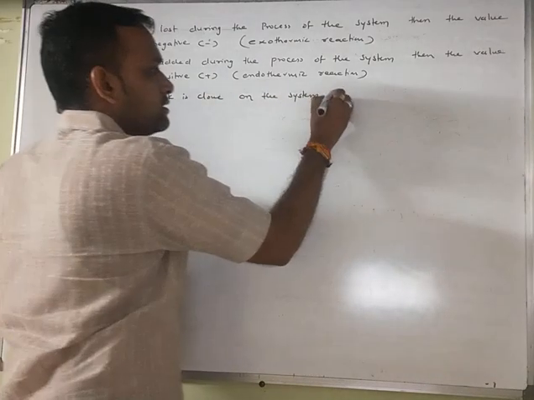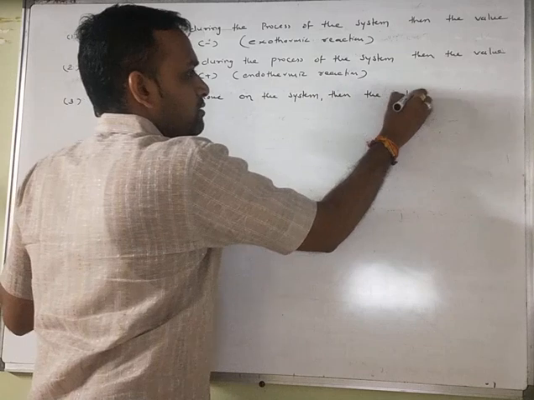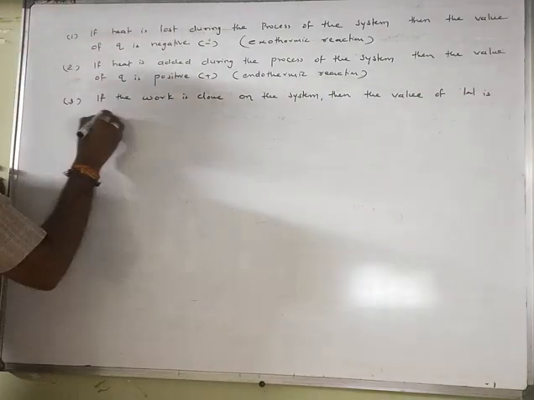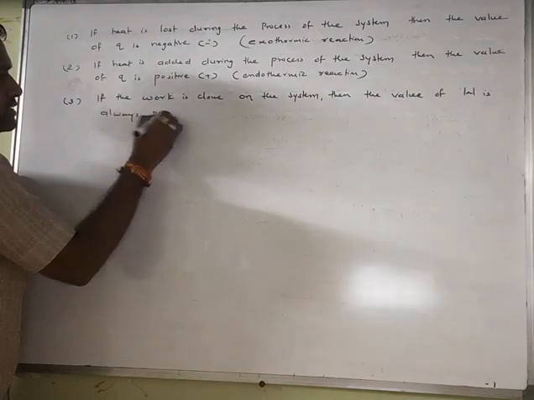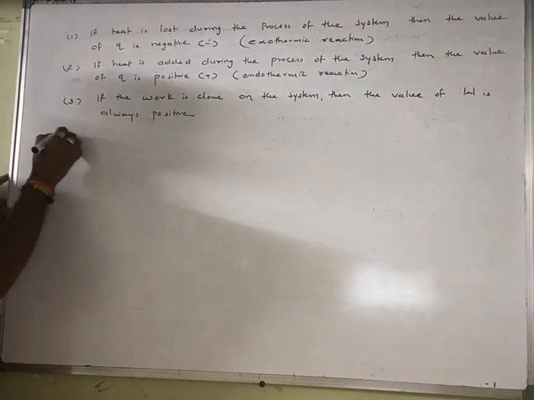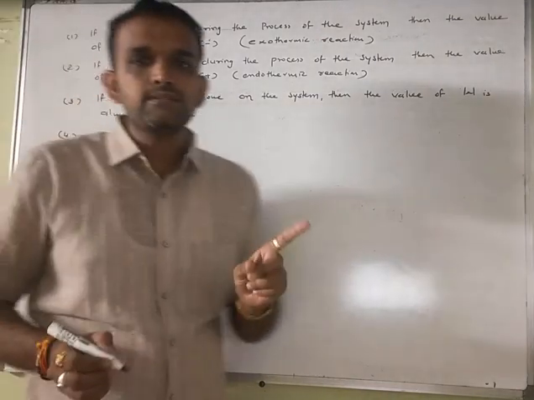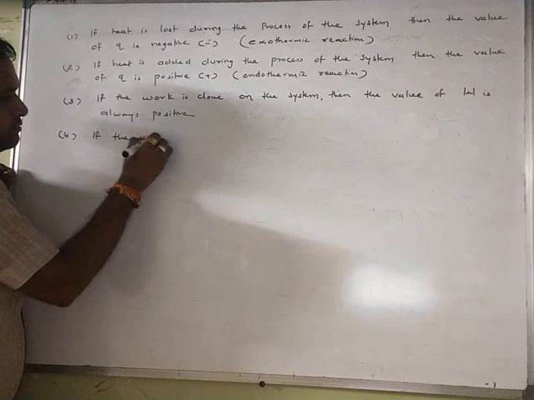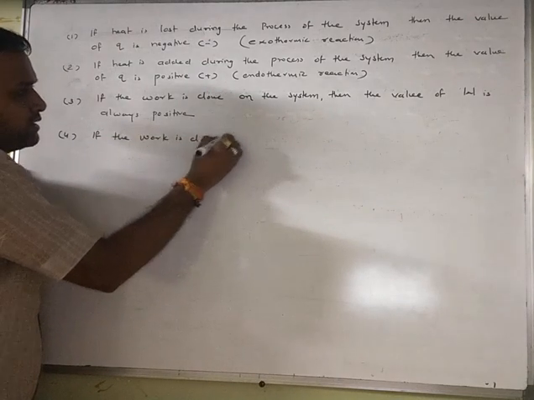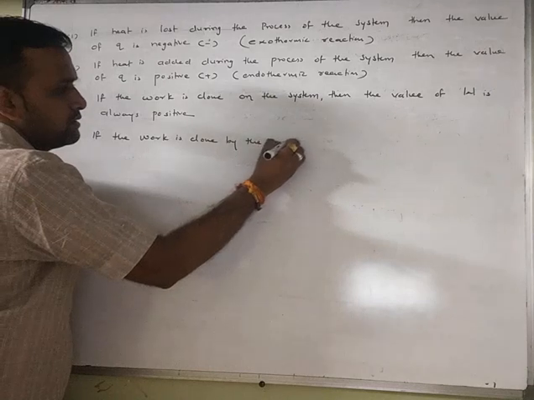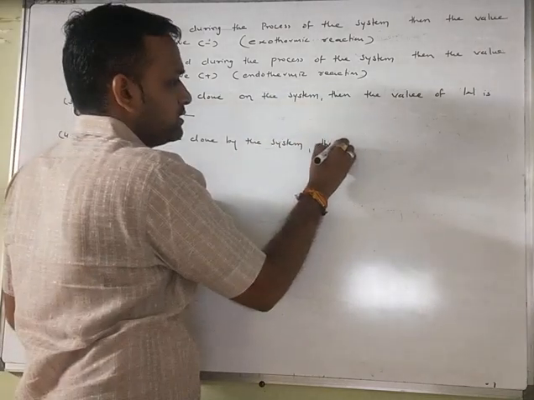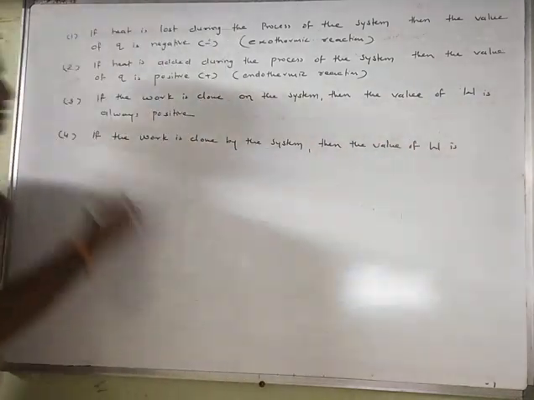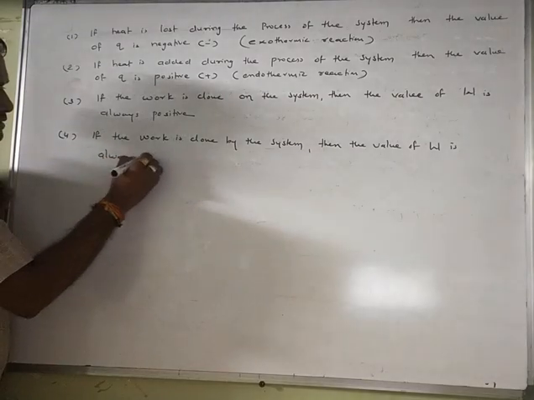And fourth one, if the work is done by the system, then the value of W is always negative.